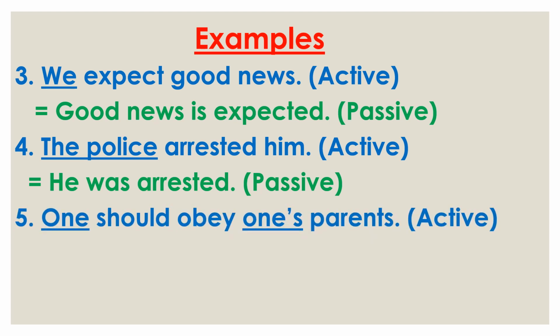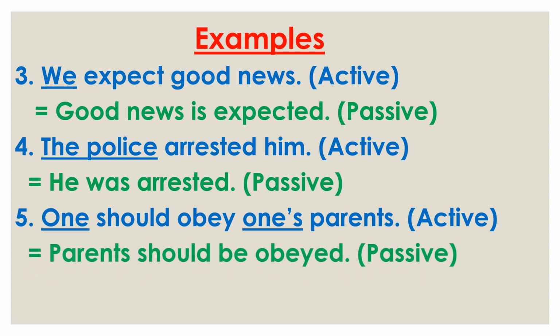Now see the next example. One should obey one's parents. So one is the subject, should is the helping verb, obey is the main verb, and one's parents is the object. But look at this, we don't need the words one and one's, we remove these, so we use parents, then the helping verb should, then be, then the third form of obey, it is obeyed, and we remove one and one's, we don't need to use it. Thus we can change the voice without using this kind of by phrase.